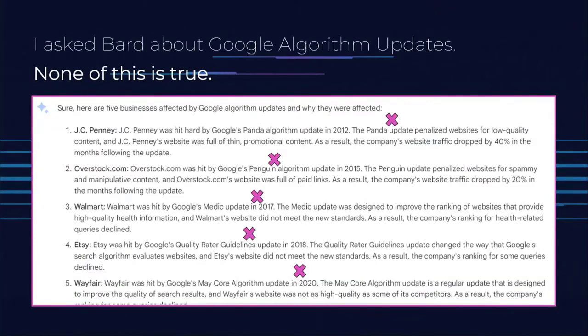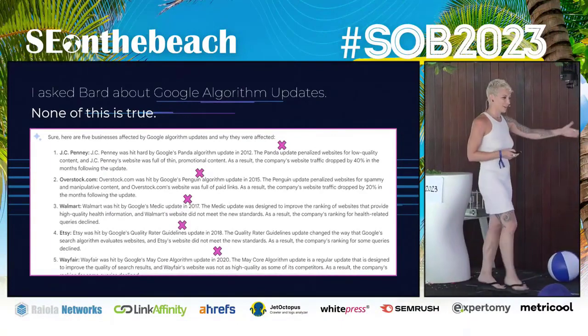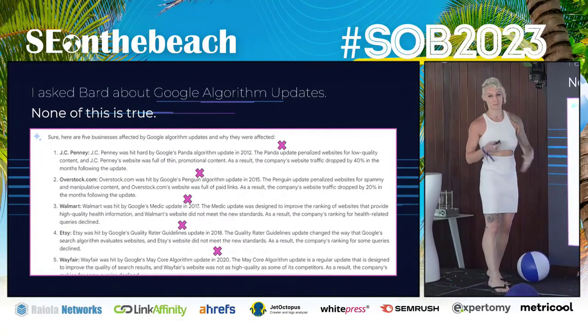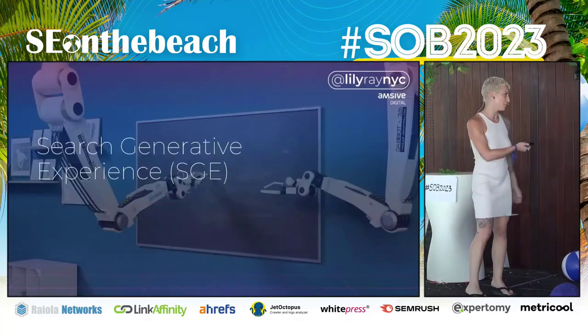I also asked Bard to list 5 businesses that were affected by Google algorithm updates, and it did an okay job. Like, oh, we know JCPenney at one point was hit by a core update, and Overstock and Walmart. But it then generated these fake Google updates, like the Google Quality Rater update. That's not a thing. So it's always a little bit missing the mark. And we're SEOs, we know that this is missing the mark, but I would just be careful about what other content you're getting advice from with Bard.